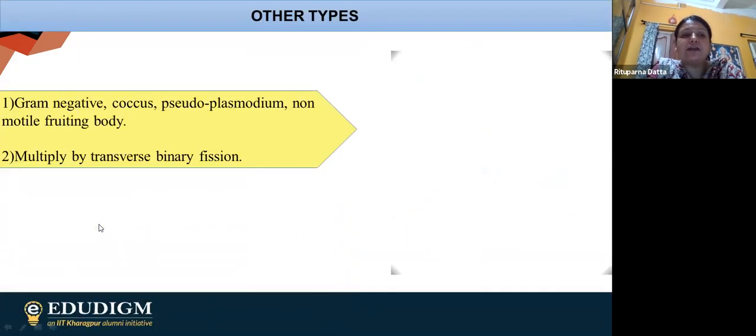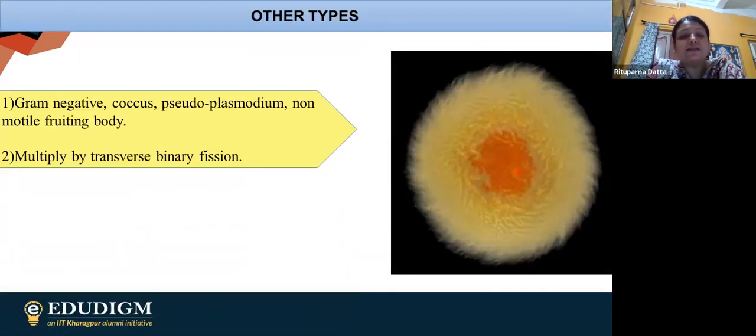Finally, after Rickettsia, lastly we have the myxobacteria. They are always gram-negative, they are always cocci, and normally they multiply by binary fission. These are the characteristics present in myxobacteria.